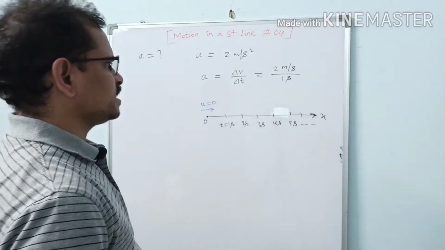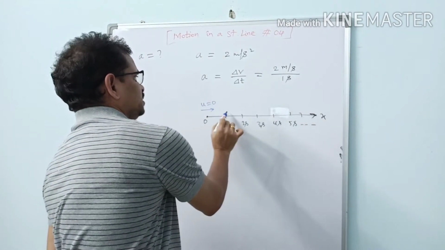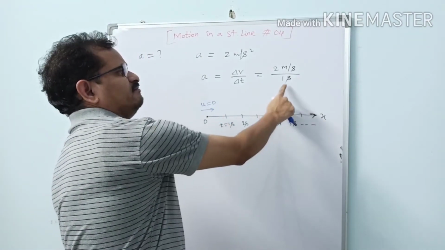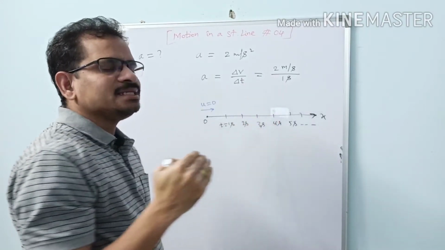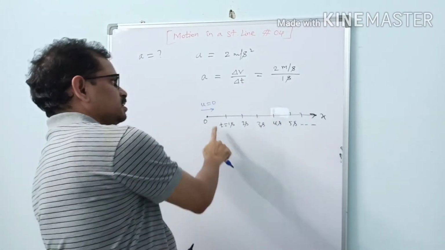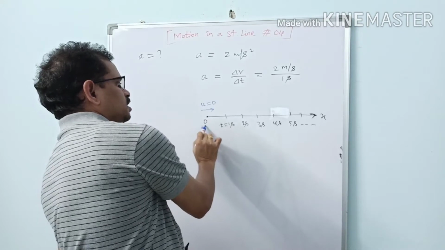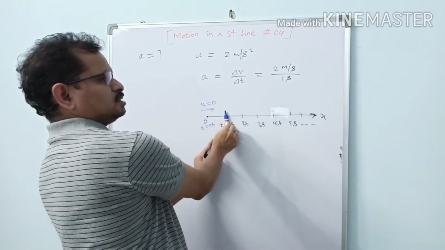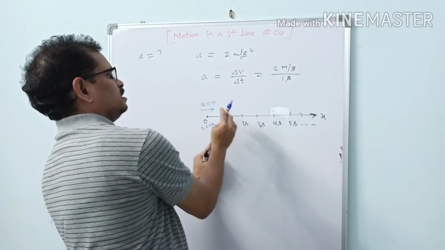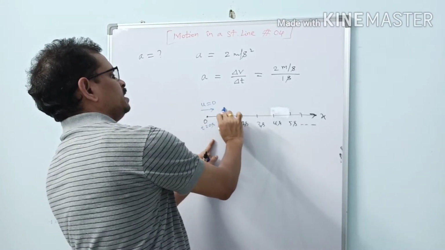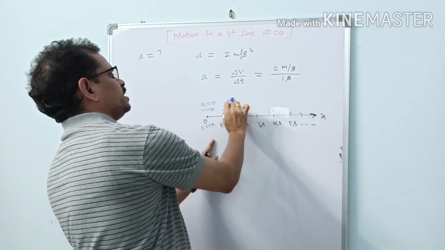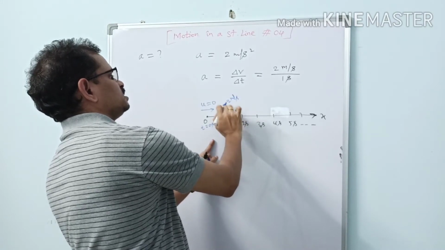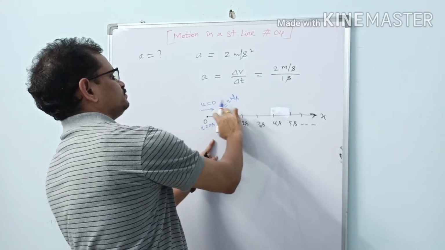So at t equal to 1 second, what is its velocity here at 1 second? So in every 1 second, it is increasing by 2 units. So here from t equal to 0 seconds to t equal to 1 second, 1 second time is over. So if 1 second time is over, what happens? Velocity now it will be how much? 2 meter per second. Now velocity is 2 meter per second.